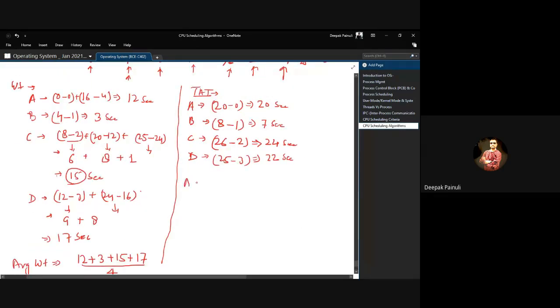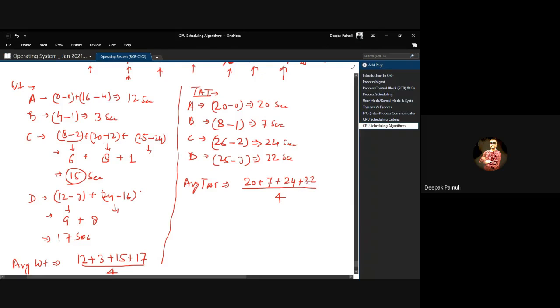So the average turnaround time will be 20 plus 7 plus 24 plus 22 upon 4.